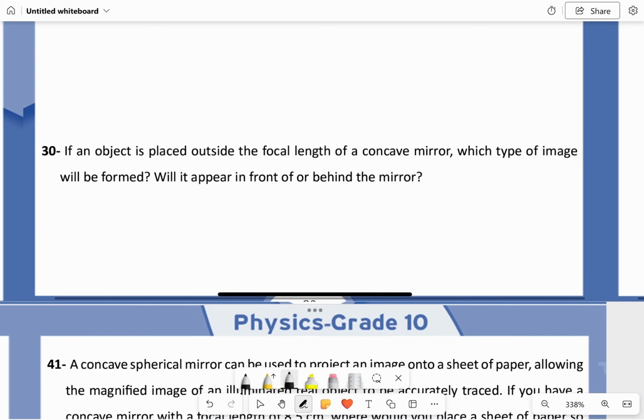If an object is placed outside the focal length of a concave mirror, which type of image will be formed? Will it be in front of or behind the mirror? It's going to be, of course, in front of the mirror, and because it's outside the focal length, it is going to be inverted and real.